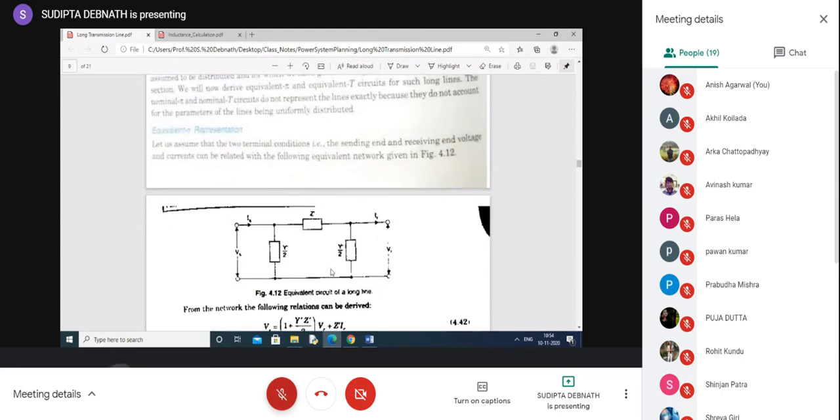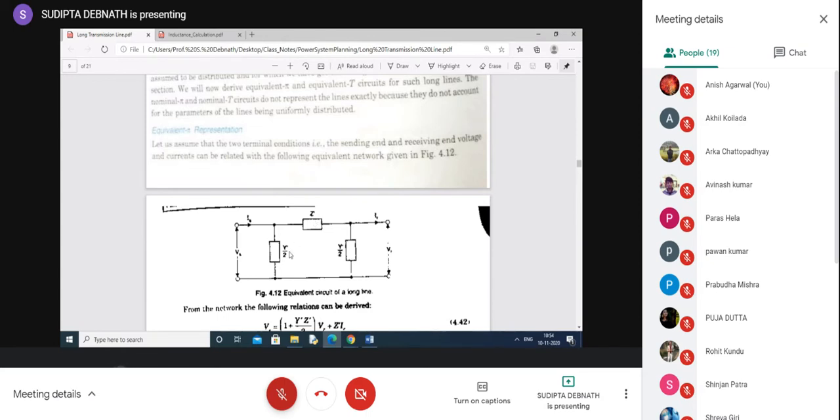In the pi representation you know this one, where Z is the series impedance and Y is divided into two parts, Y by 2 and Y by 2. These are lumped or concentrated parameters. Now, if we use distributed parameters, this Z will no longer remain Z. It will have another value, Z dashed. This Y by 2 will have another value, Y dashed by 2. Our objective is to consider this pi representation and find the values of Z dashed and Y dashed in terms of Z and Y.